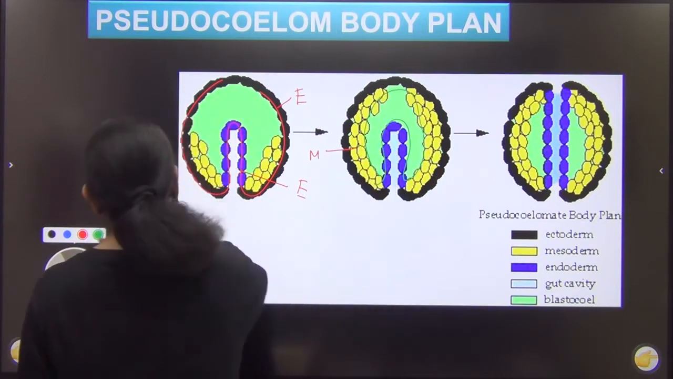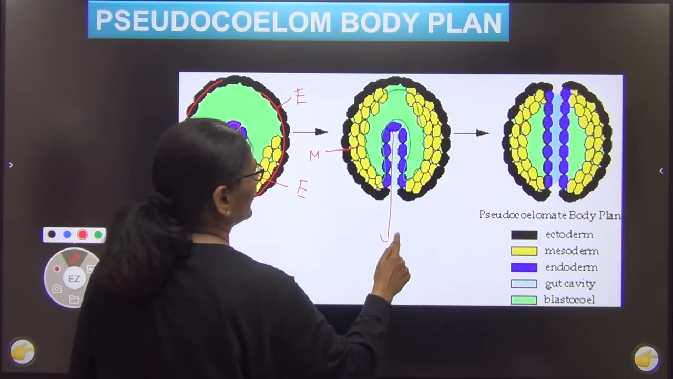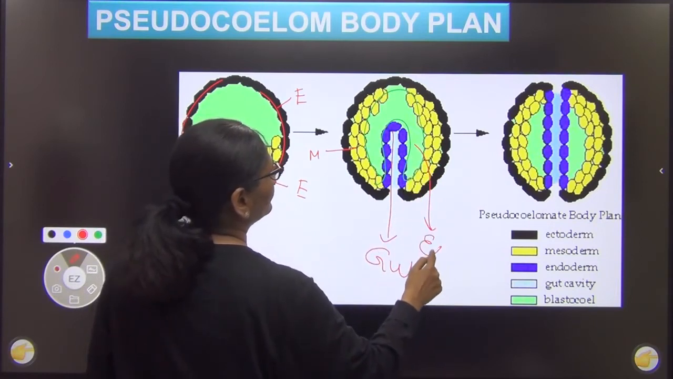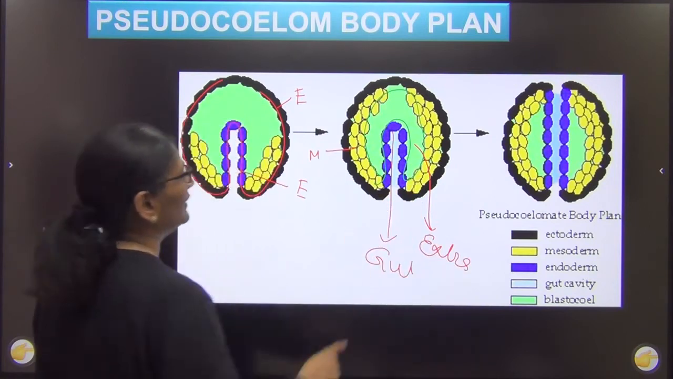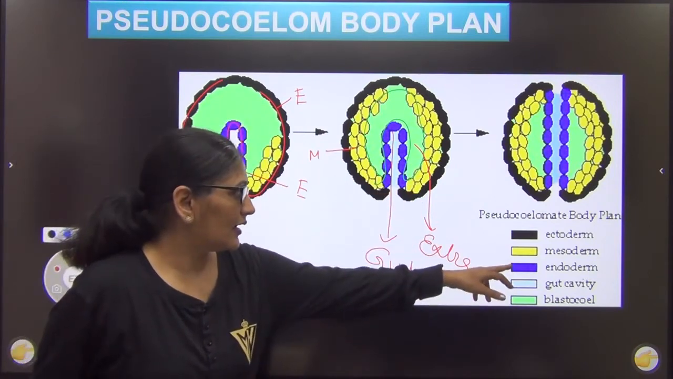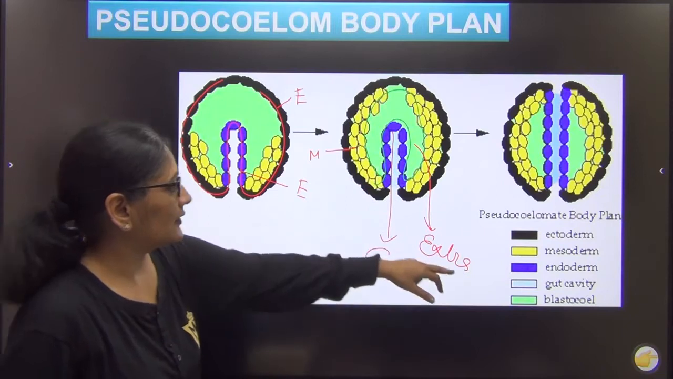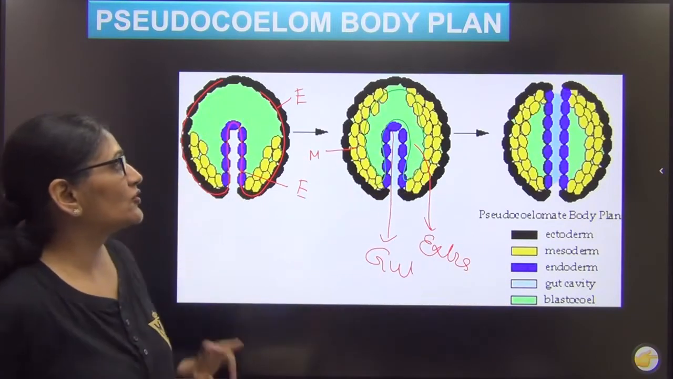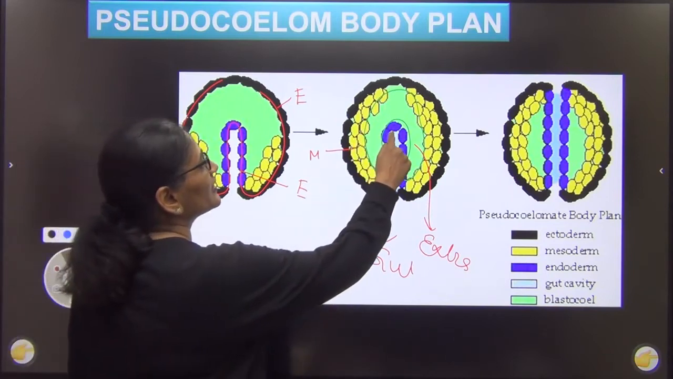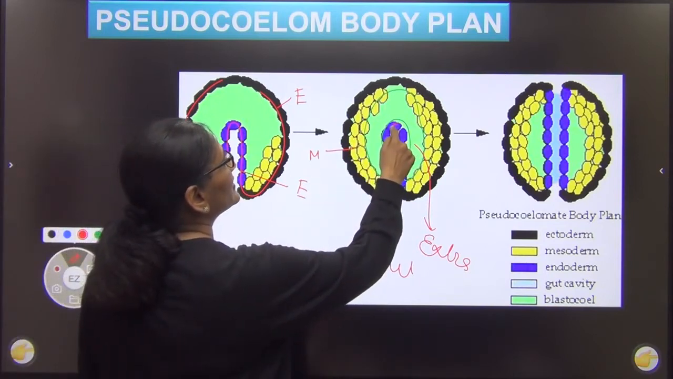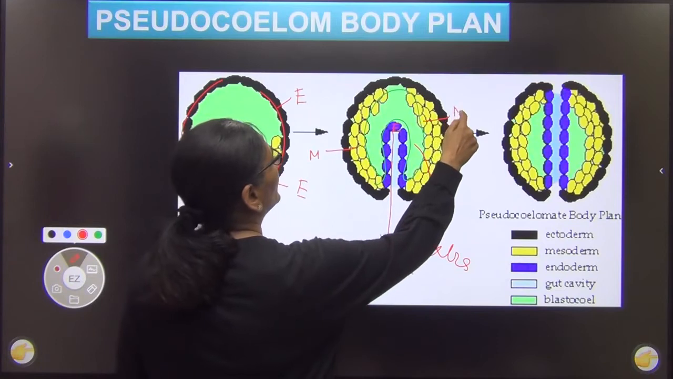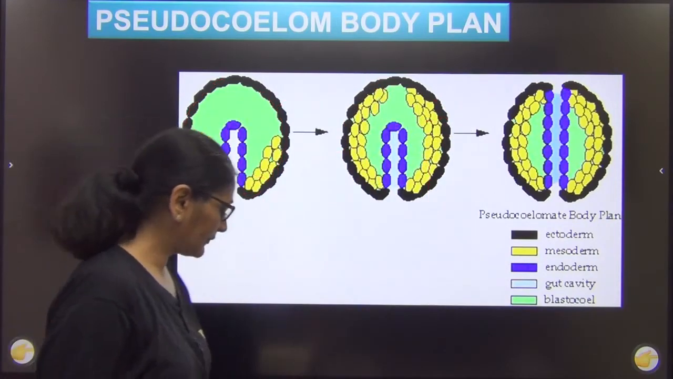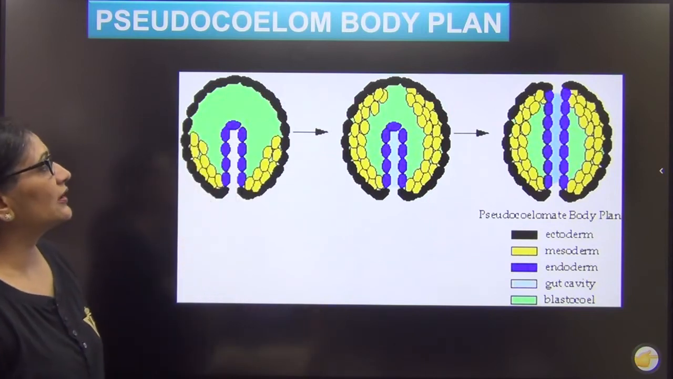ये तो आपका gut है ही. You have your gut over here. Right? But then you have an extra cavity. ठीक? This is called blastocoel, इसको कह रहा है. That is your pseudocoelom. Since this coelom is guarded by, अंदर में क्या है? This is endoderm, this is mesoderm, this is ectoderm. So this is called your pseudocoelom. Right? Now let us come to the third one.